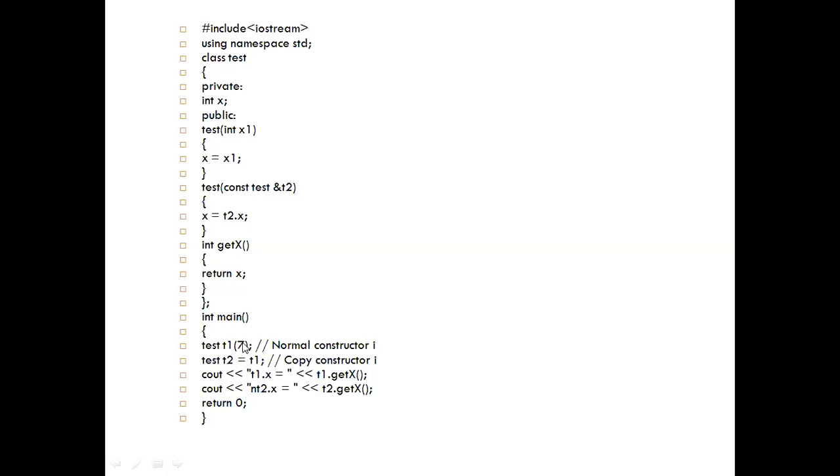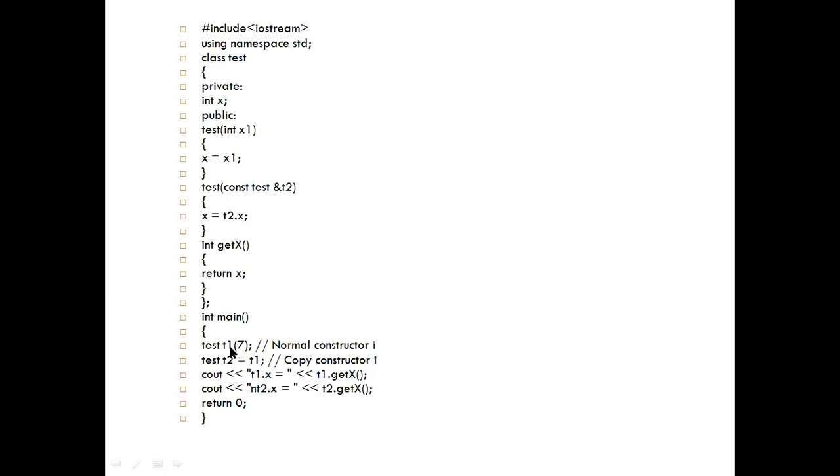Now here you can see when we create the t1 object, I pass the value 7. For this line it calls this parameterized constructor. This value 7 gets copied into the x1 variable, and when it executes this constructor, the value of x1, that is 7, is assigned to the x variable. Then we create Test t2 equals t1. This statement calls this copy constructor. It means this t2 is a copy of t1.